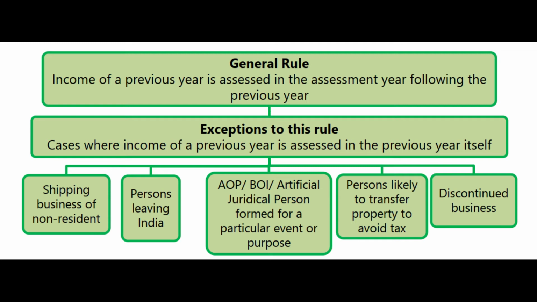Why is it an exception? Exception because, first of all, it is a non-resident who is earning the income. We might not catch him later. Second, it is shipping business. A ship is not going to stay permanently in India. It will come to an Indian port and then leave. Income tax authorities are not going to have speedboats to chase the ship and collect income tax later.